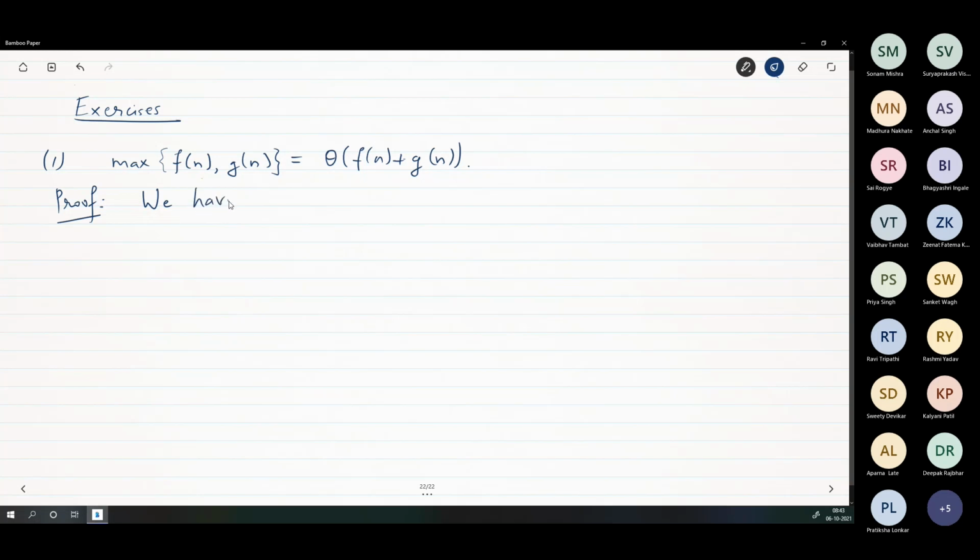We have f of n less than or equal to, sorry.